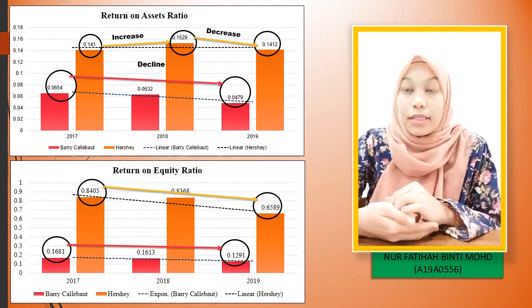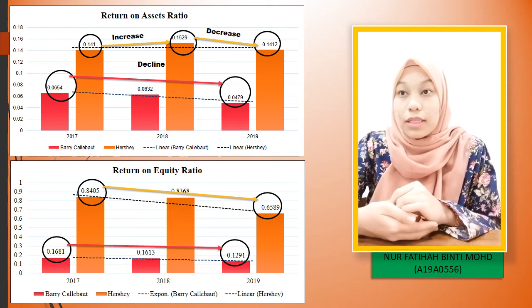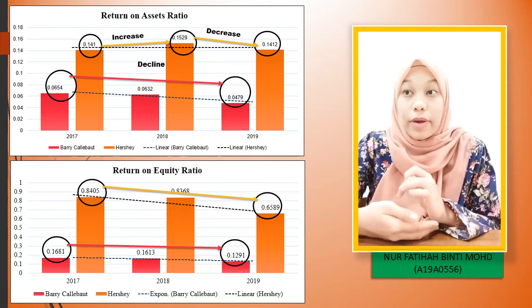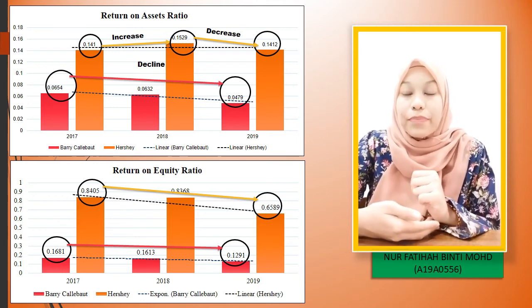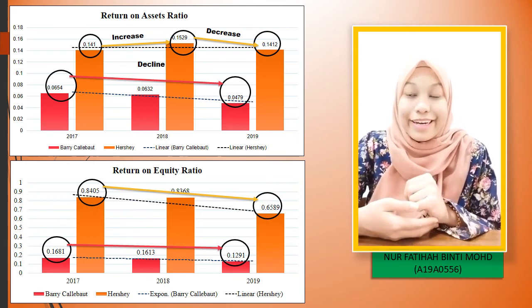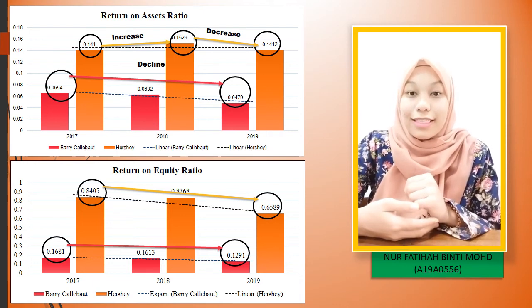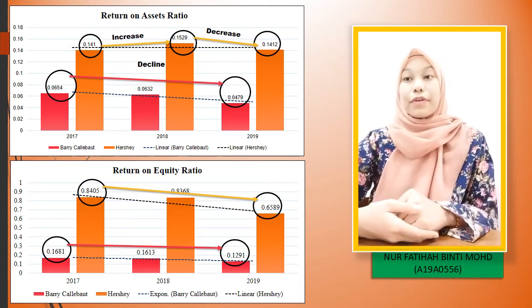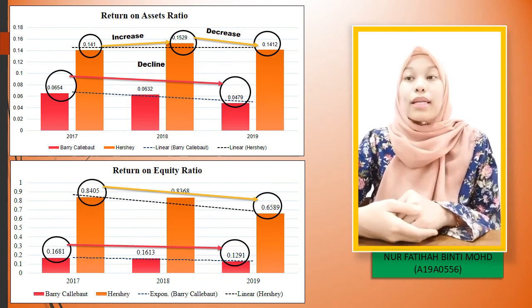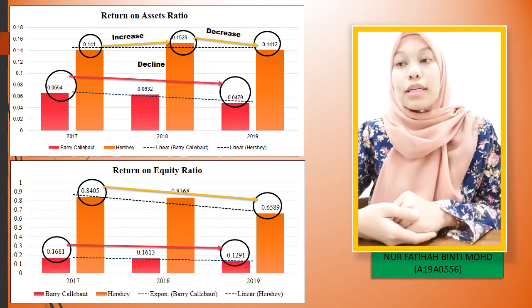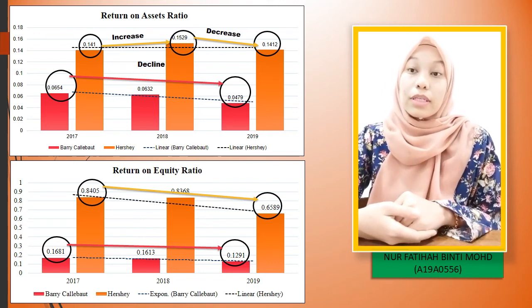So I will analyze our analysis ratio, that is the return on asset of Barry Callebaut and HERSHEY company in 2017 until 2019. The purpose is to measure the rate of return earned on the total asset investment of the firms that results from operating income. It shows that the higher the number, the greater the return earned for the firm operation.